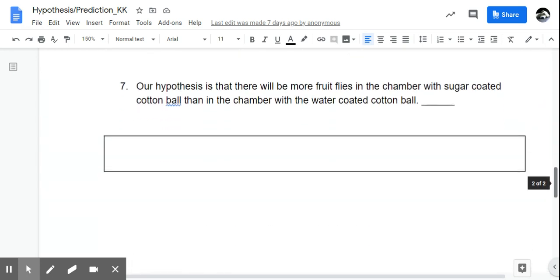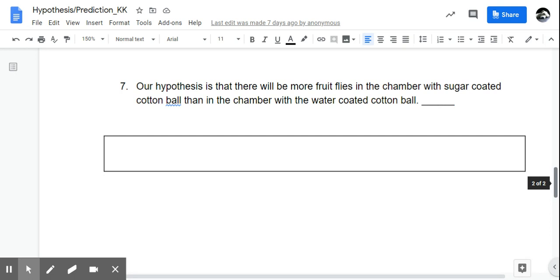All right, then we get into our last statement. Our hypothesis is that there will be more fruit flies in the chamber with the sugar-coated cotton ball than in the chamber with the water-coated cotton ball. This one is also a prediction, because we're saying if there's sugar here, then there'll be more fruit flies. So a way to turn this into a general hypothesis would be to say something like fruit flies are attracted to sweet food sources. And now we can do all sorts of different types of predictions there.